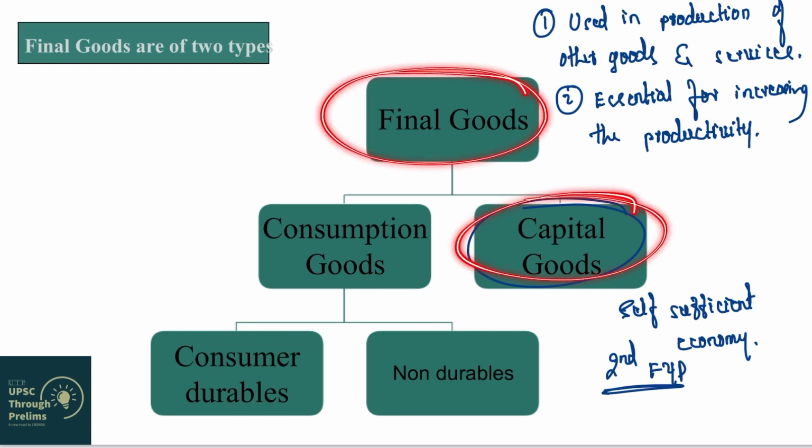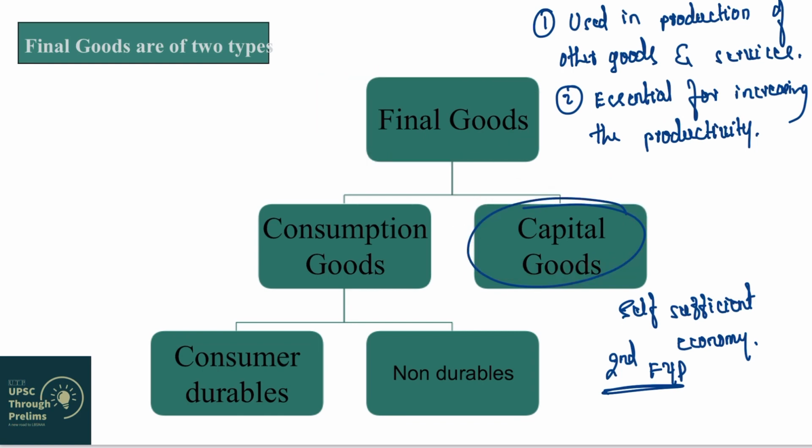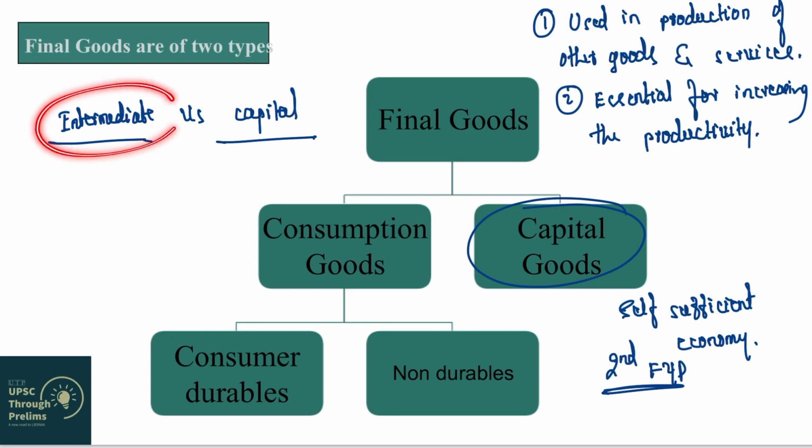Now capital goods are also final goods. One important thing that you have to understand is that if you look at intermediate goods and capital goods, then you will see that both intermediate goods and capital goods are used as inputs in the production of other goods.